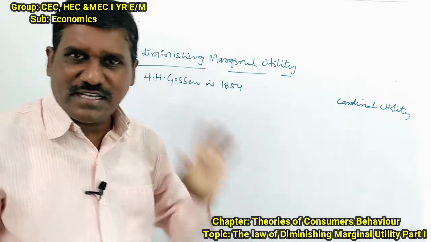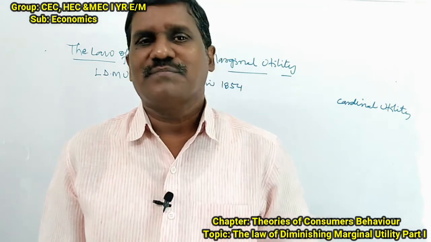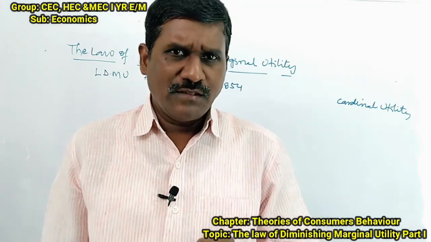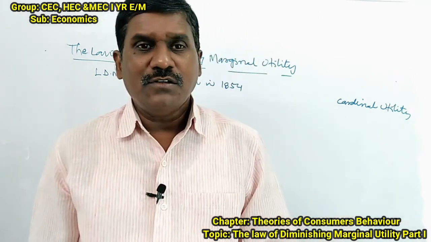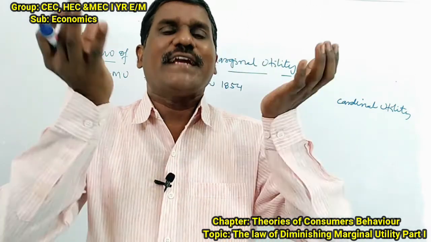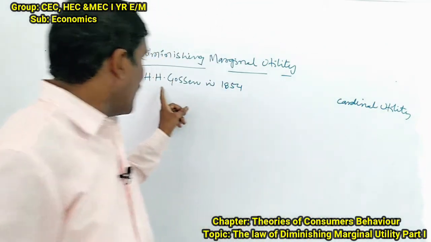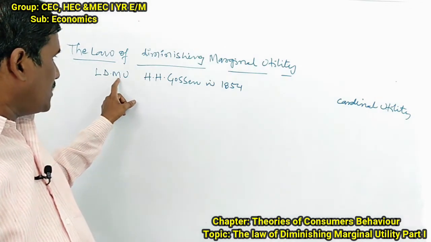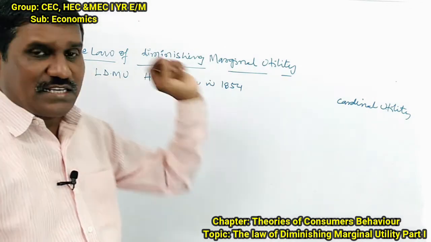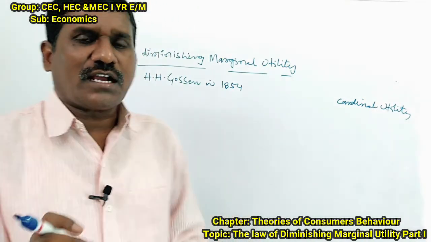According to H.H. Gossen, for the goods and services which we can use again and again, the satisfaction derived from each successive unit will decrease. That is the main concept of Gossen. He was only the introducer of the concept.